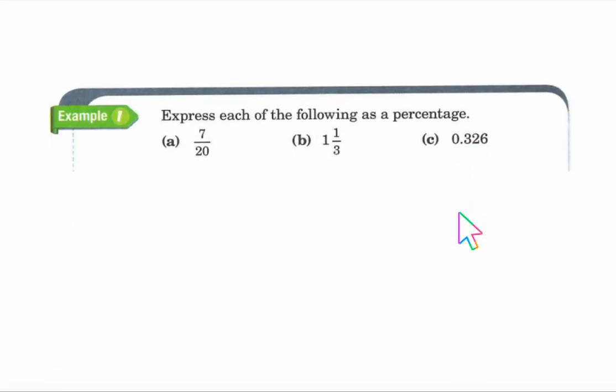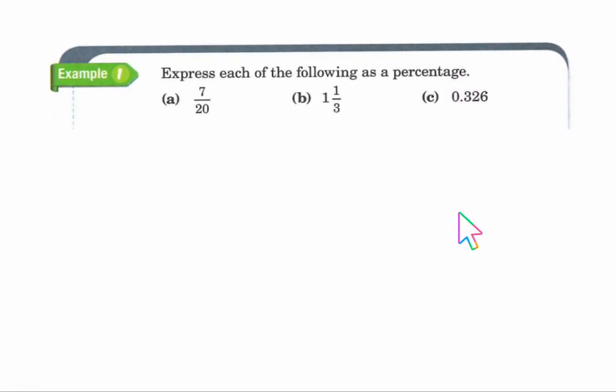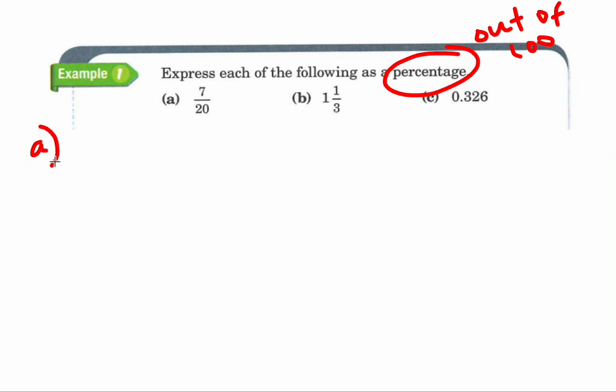Let's use what we learned then to solve example 1 from the book. They want us to express each of the following as a percent. Remember, percent means out of 100. So for A, 7/20ths, if we want a number out of 100, one method that we can use is changing 7/20ths into a fraction that also has 100 on the bottom.